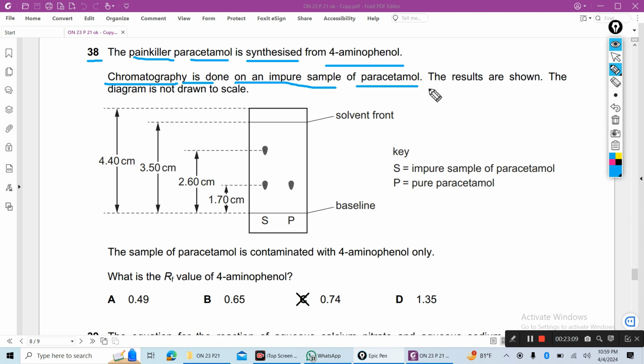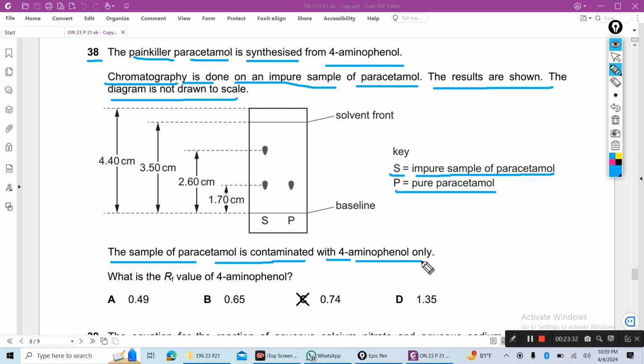So here baseline, S and P. S is the impure sample of paracetamol and P is the pure sample paracetamol. So the sample of paracetamol is contaminated with 4-aminophenol only. What is the RF value of 4-aminophenol?